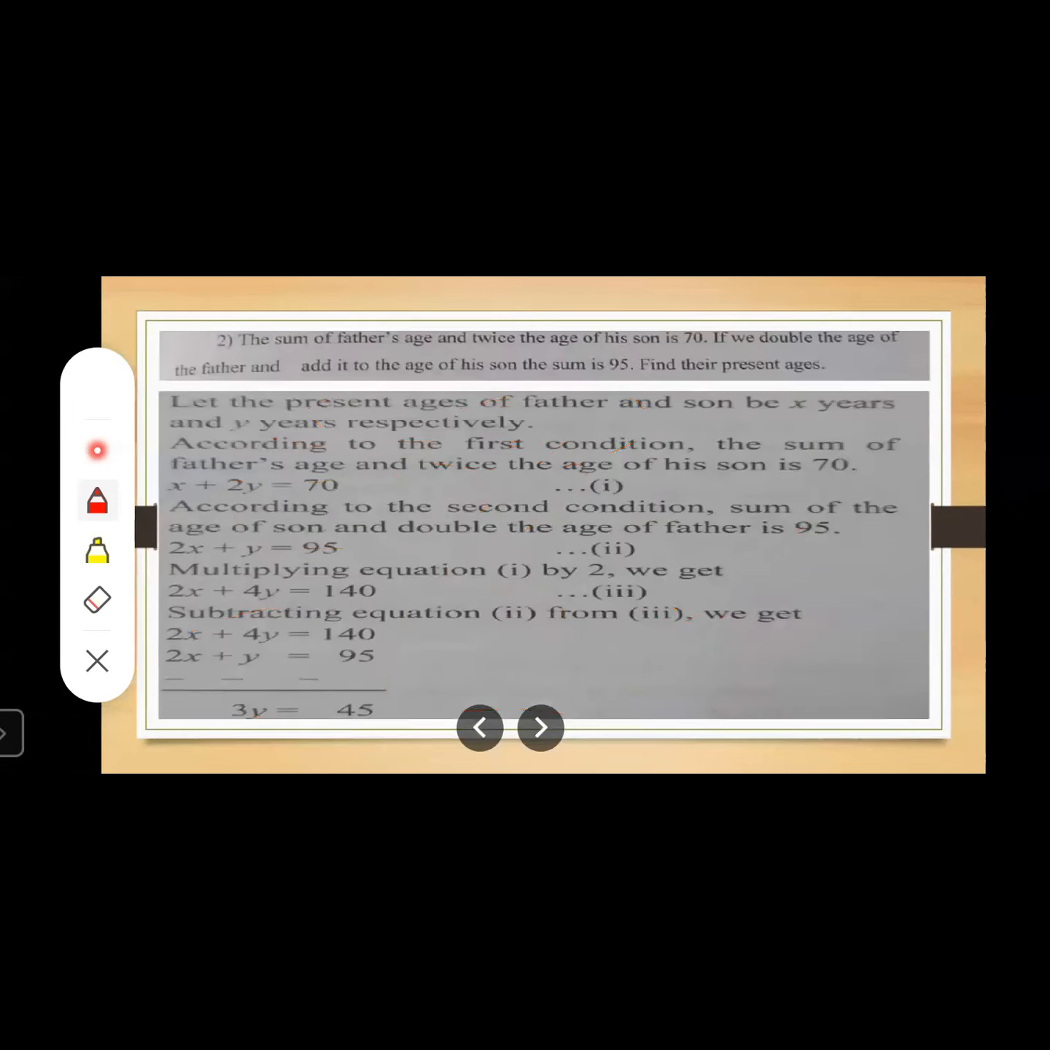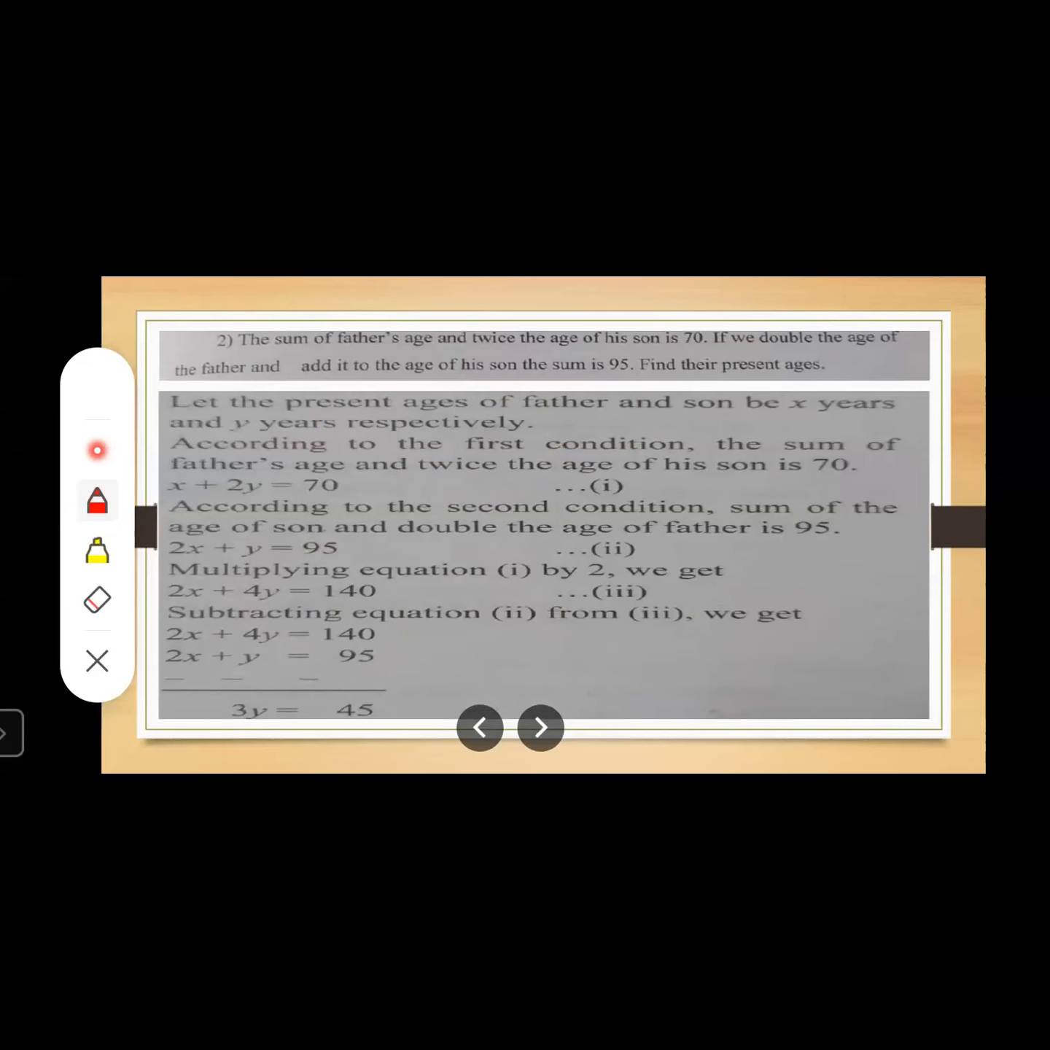Okay, now let us move to the next slide. The sum of the father's age and twice the age of his son is 70. If we double the age of the father and add it to the age of his son, the sum is 95. Find their present ages. Students, what is given over here? The sum of the father's age and twice the age of his son is 70.